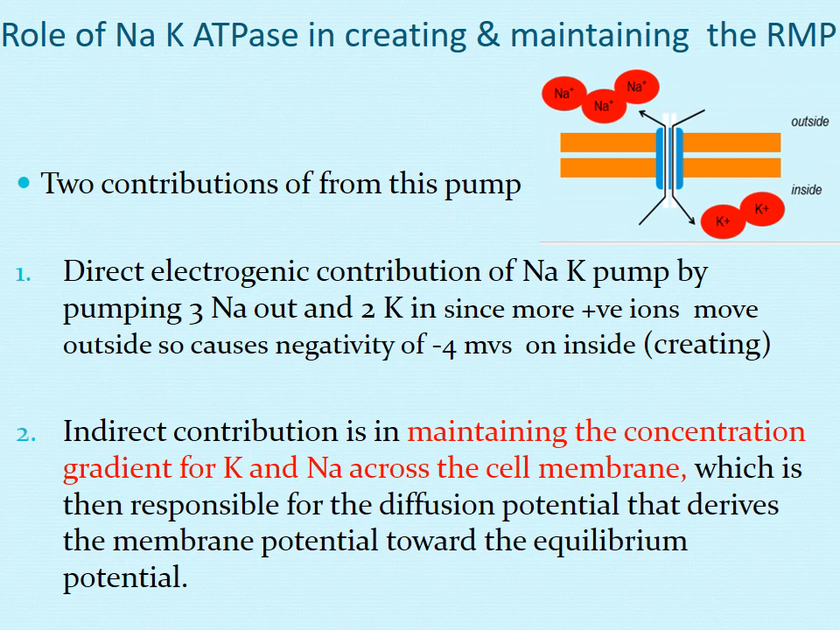It maintains the concentration gradient of sodium and potassium. You can see that if this pump is not going to pump back the sodium ions outside, the concentration gradient of sodium will be disturbed and the concentration gradient of potassium will be disturbed. So how are they going to leak down their concentration gradient if their concentration is disturbed? Their concentration gradient is actually maintained by the sodium potassium pump, and that's why they can leak and cause the main contribution.